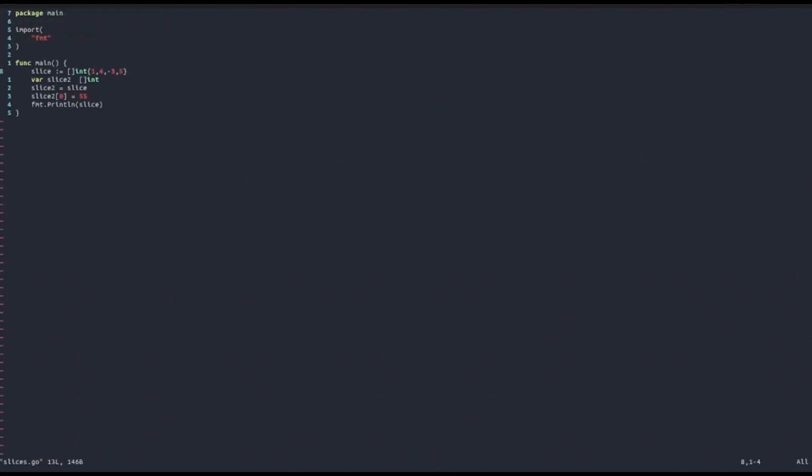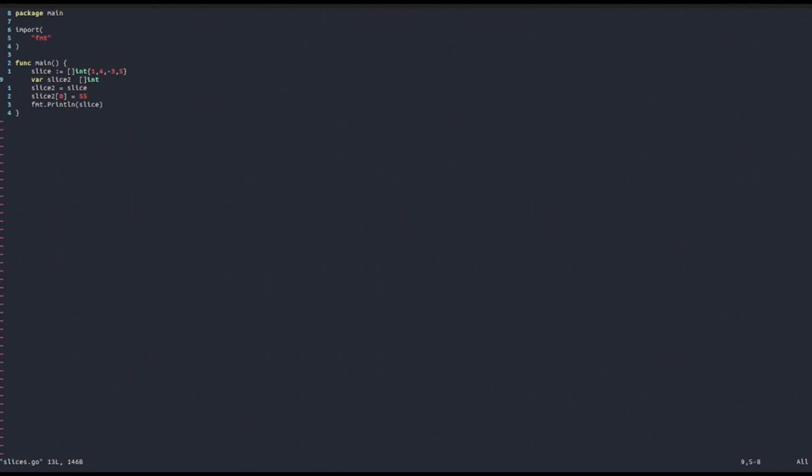And so this is rather bizarre. Maybe if you have never programmed before, you say, why did we modify this original value if we basically just assigned the value of this to another variable? We should have just modified slice 2. Well, the reason this happens is because slice is a reference type, or more precisely, slice is actually a pointer to a location in memory. In particular, it points to the first element's position in memory, so when we assign it to another variable, we're actually assigning the same position in memory to this other variable. So when we modify that, we then also modify this.